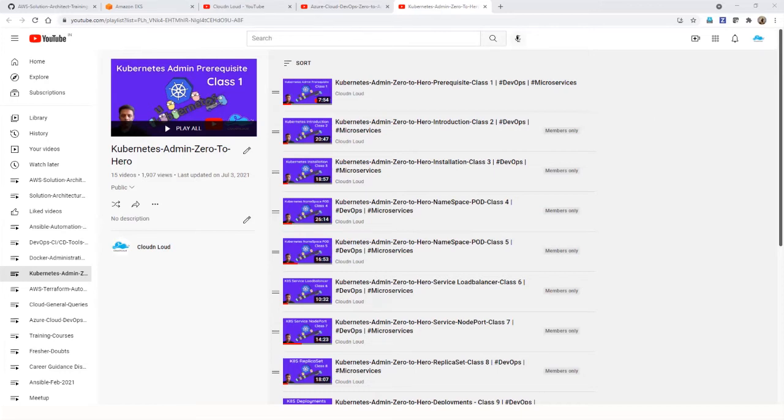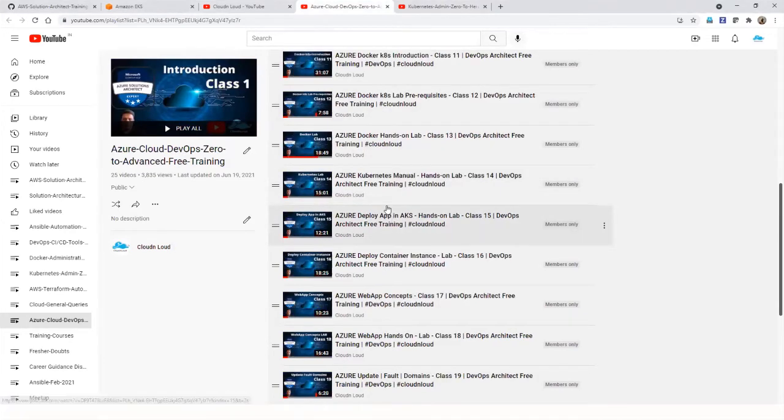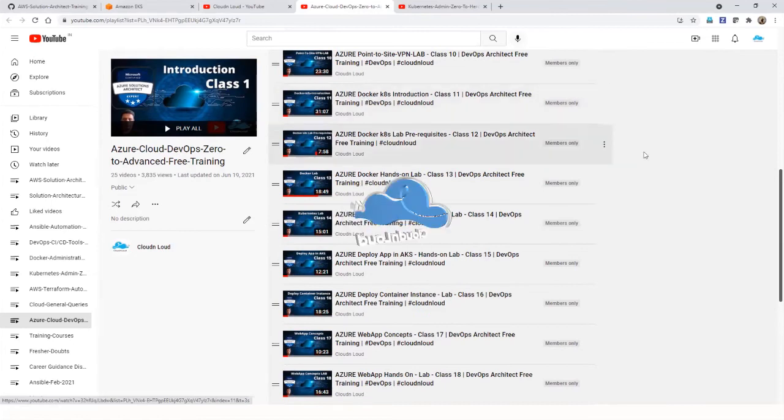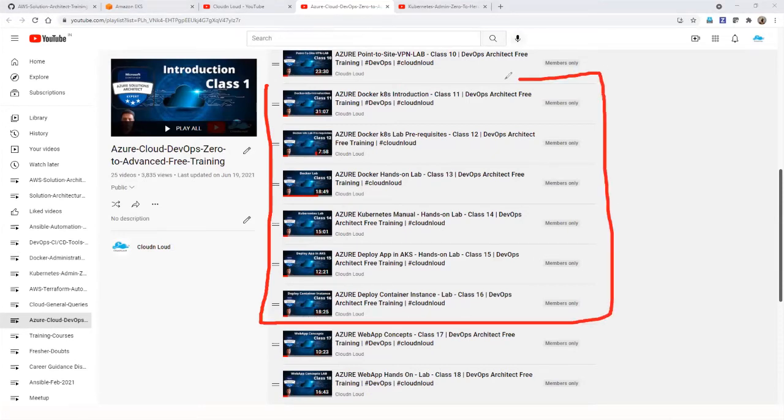You also need one more area, where there is an Azure training. If you come down, there is Docker. If you have this idea, you will automatically have more confidence in AWS EKS, Elastic Kubernetes Service.